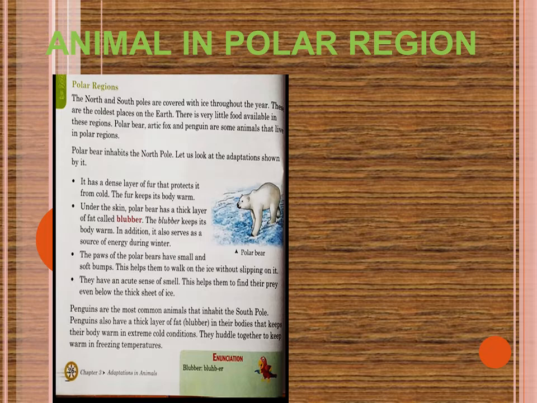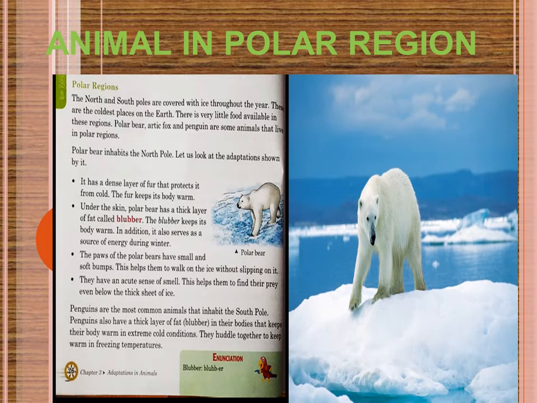Now we will discuss the adaptations available in the body of the polar bear. They have some adaptation qualities by which they can easily live in the harsh climate of the North Pole. The first one we are discussing is that it has a dense layer of fur that protects it from cold. Since they have that dense layer of fur, it is easy for them to survive in that cold. The fur keeps its body warm.